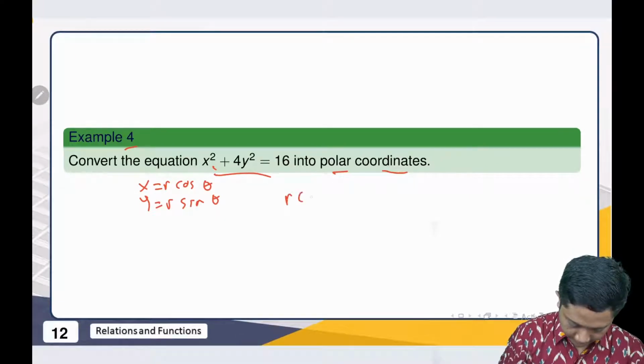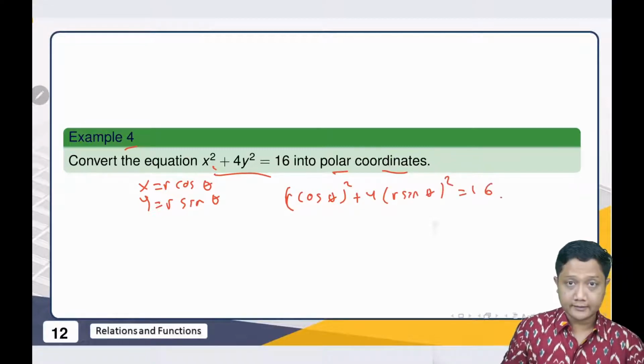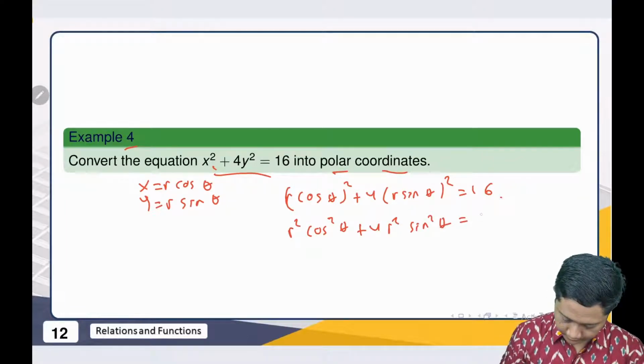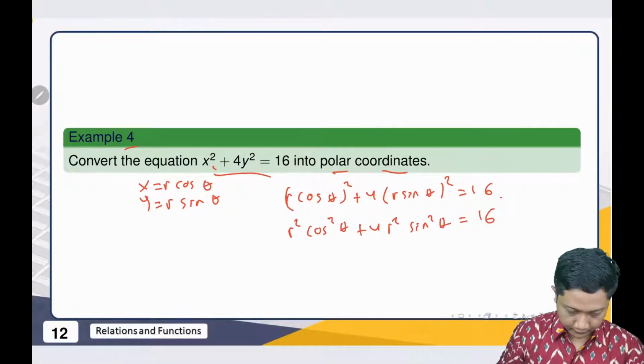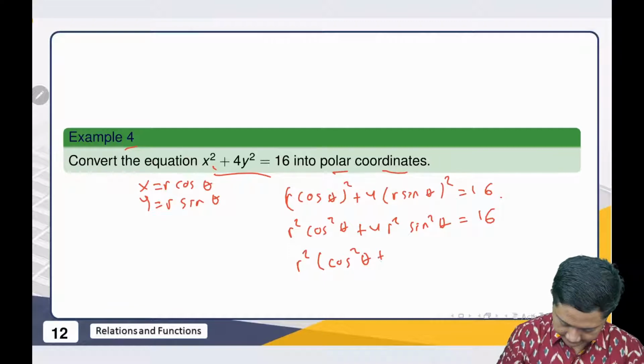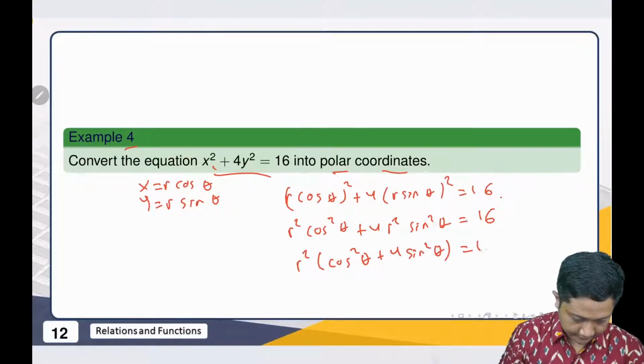So we have (r cosine theta) squared plus 4 times (r sine theta) squared equal to 16. Then we have r squared cosine squared theta plus 4r squared sine squared theta equal to 16. So we have r squared times (cosine squared theta plus 4 sine squared theta) equal to 16.